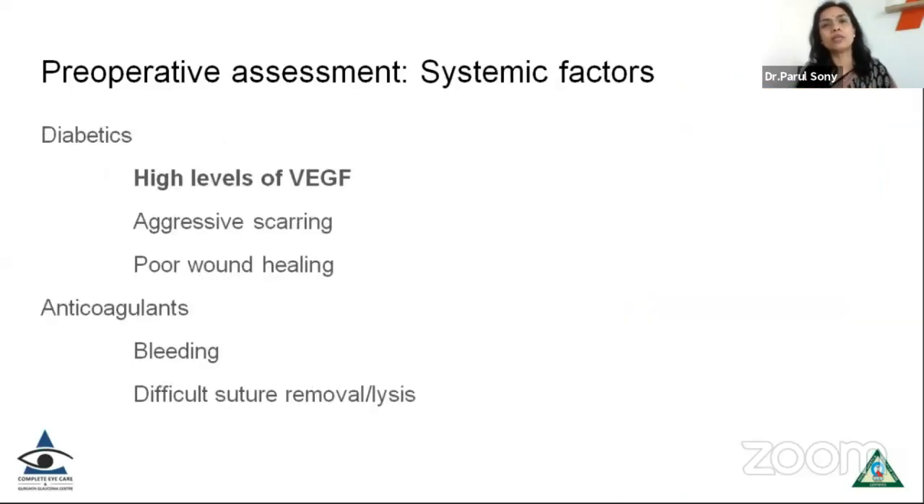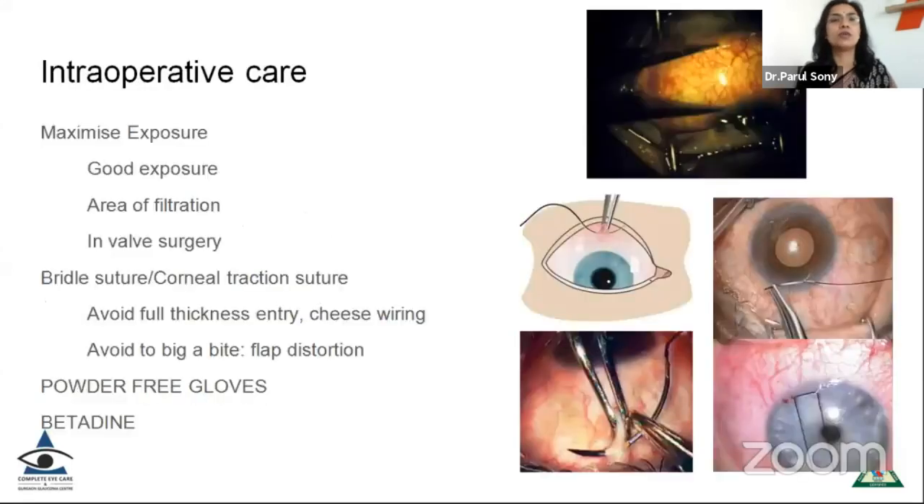Now, again, knowing if the patient is diabetic and what the systemic status of the patient is, is very important, because diabetics, we all know, have a very high level of VEGF, which can lead to aggressive scarring and poor healing, and they are more prone to develop infections also. If the patient is on anticoagulants, stop the anticoagulants a couple of days before surgery so that bleeding is minimized, and the post-operative suture removal, either by laser suturolysis or releasable suture, becomes much easier.